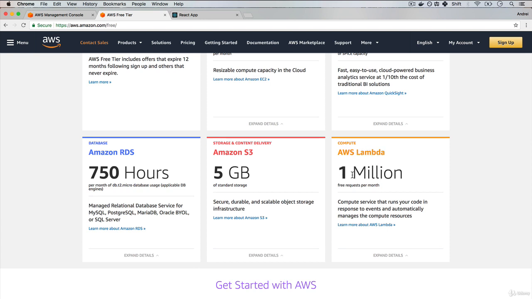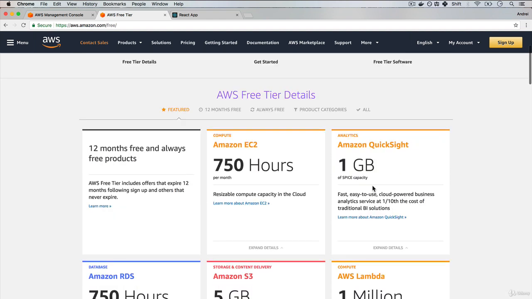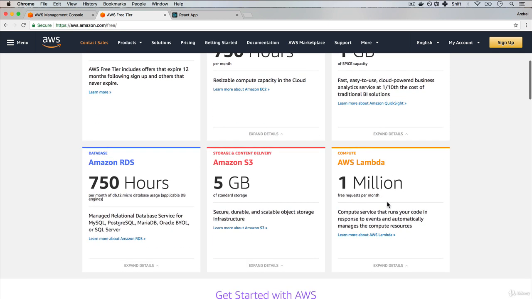They allow you 1 million free requests per month. So you can try this exercise, you won't pay any money, as long as you have less than 1 million requests per month, which if you're just developing and playing along, I'm sure is more than enough. So I recommend that you sign up so you can follow along and test it out yourself.